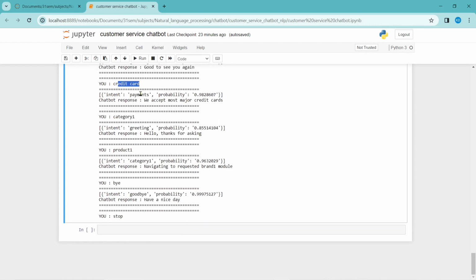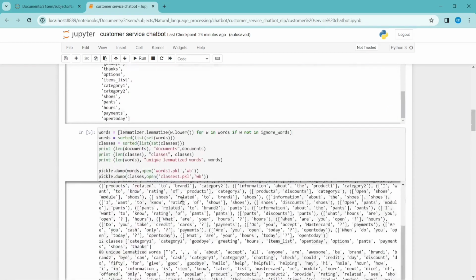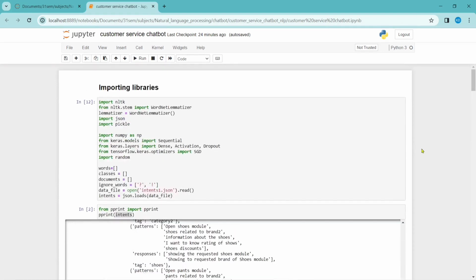And I've given credit card here. The credit card is recording payments, right? So it is payments and it is 98% accuracy. Here it said we accept most major credit cards. Here it is bye and it is the goodbye category, so it's saying the response "Have a nice day." So this is the program I have created using NLP and machine learning.